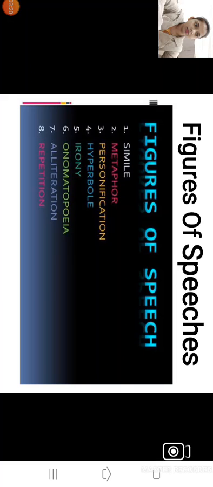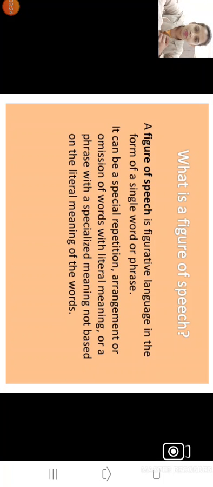First we should know what figures of speech are. A figure of speech is figurative language in the form of a single word or a phrase. Why are figures of speech used in literature? When a person wants to attract his reader, he uses figurative language in his work.